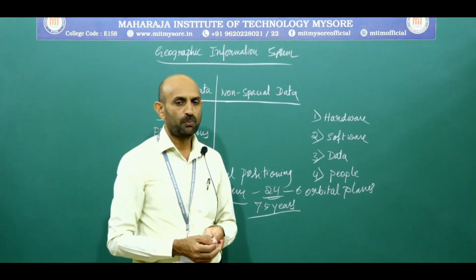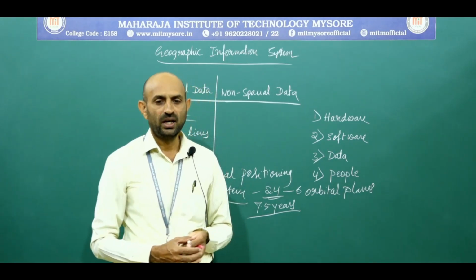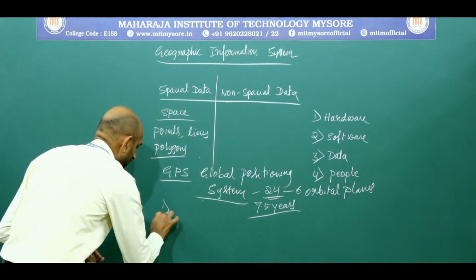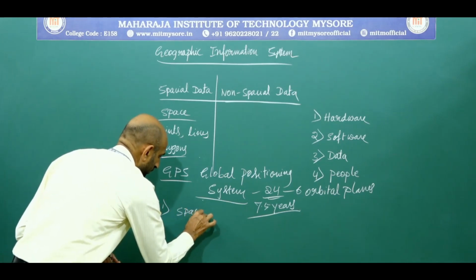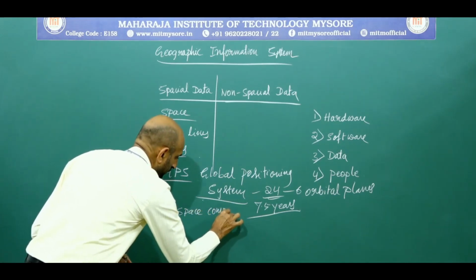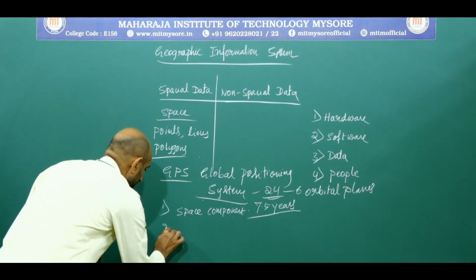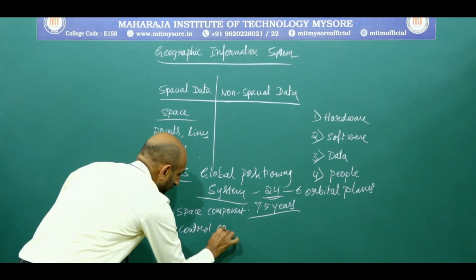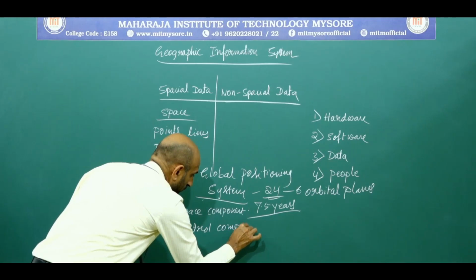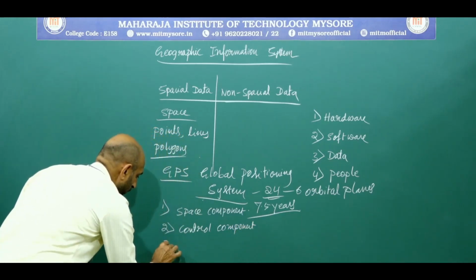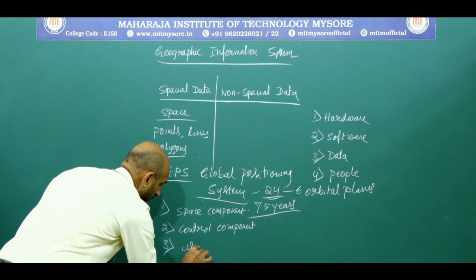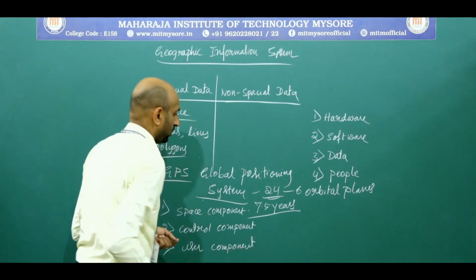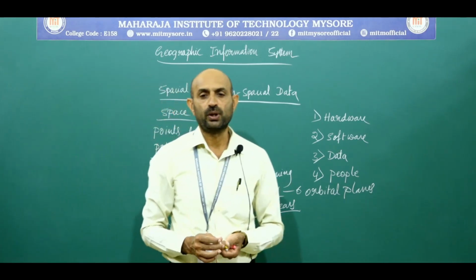They are the space component, the control component, and the user component. The first one is the space component.